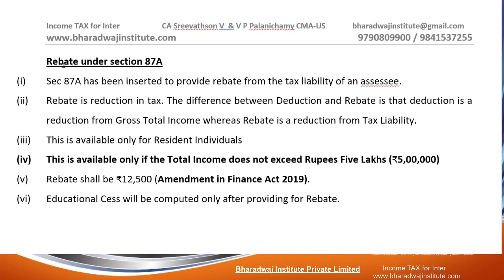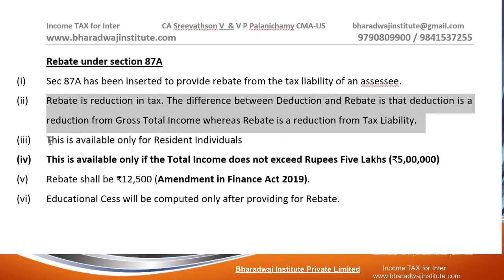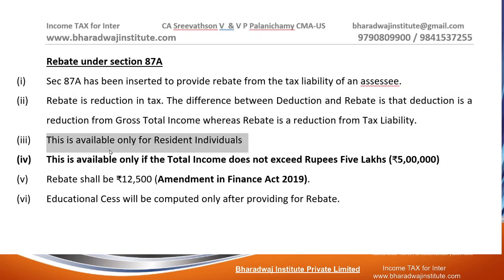let us understand rebate available under section 87A. Rebate means from the tax payable some reduction is given. That is called rebate. This is available only for individuals.